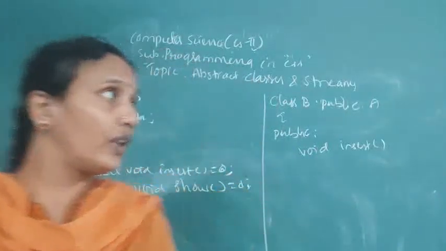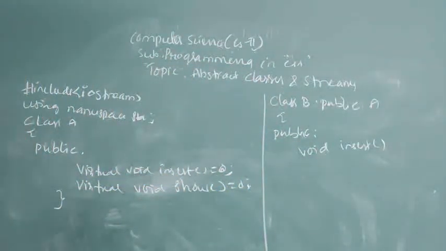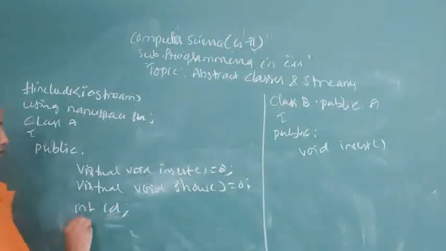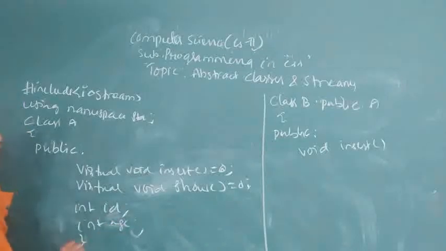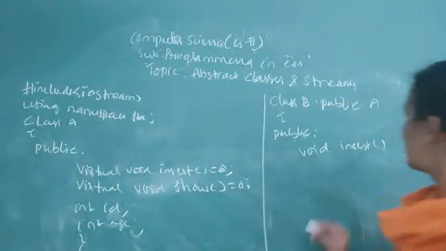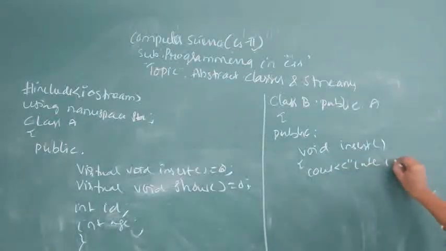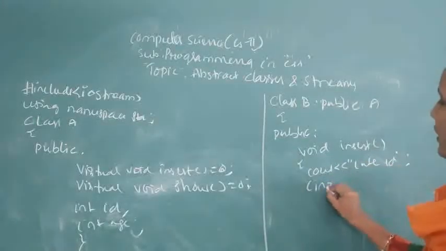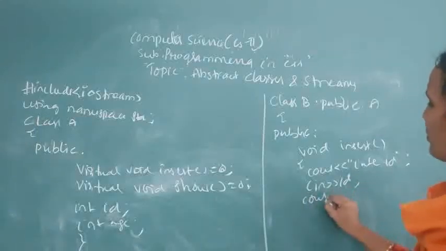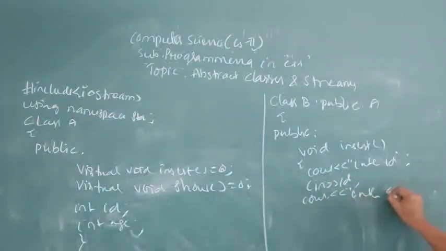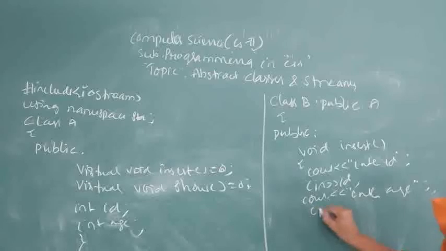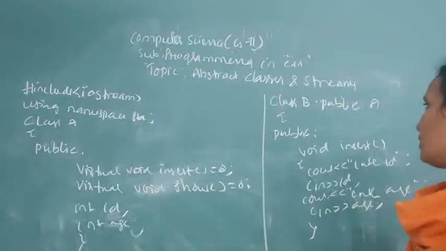Now whatever you want to take from a user, you should declare them. So inside the public, I have not given variables, right? int id, int age. So here, insert function: cout enter id, cin id, cout enter age, cin age. Now we are accepting values from a user.